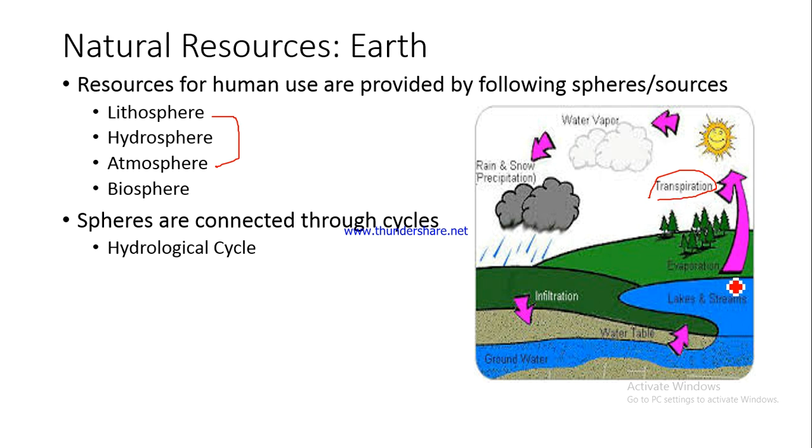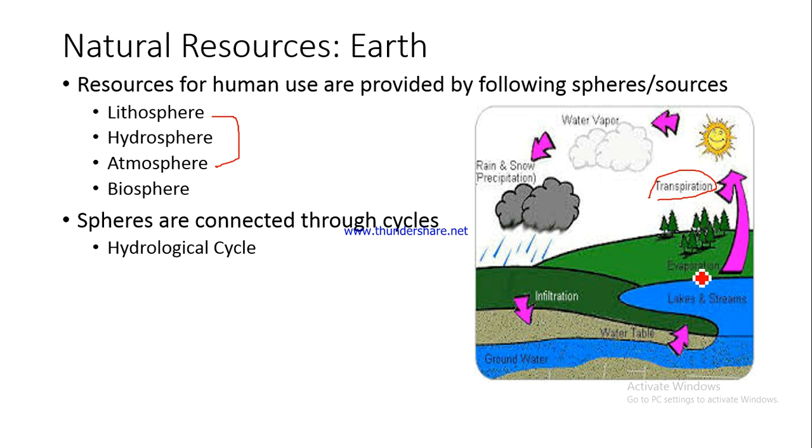And then once the liquid in these water bodies or in the leaves of these trees evaporates, it changes its form from liquid to vapor and becomes water vapor, and then this forms cloud cover.